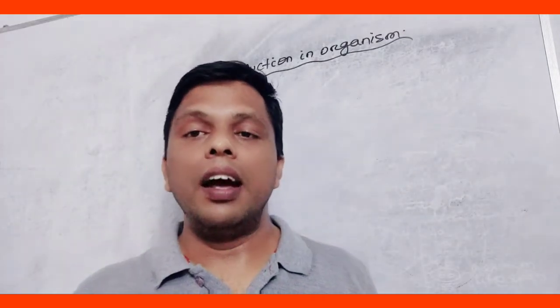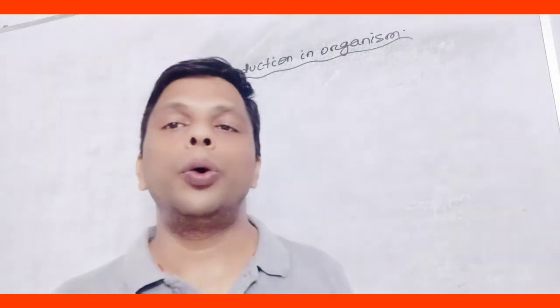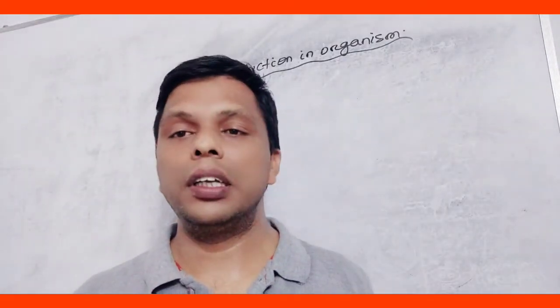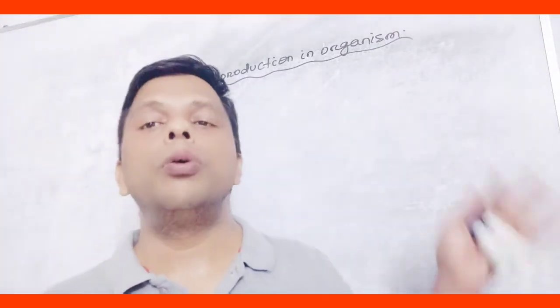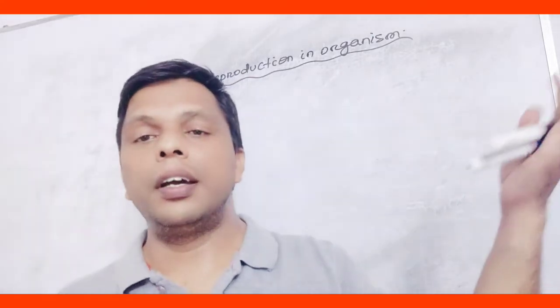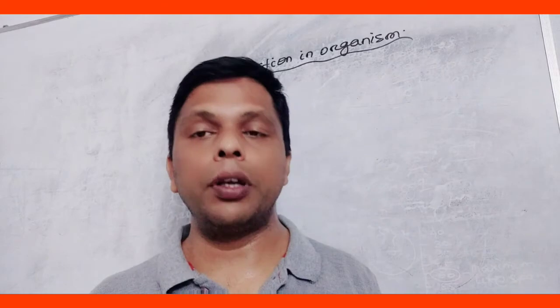In the last video of reproduction of organisms, we discussed up to asexual reproduction. In this video, we will discuss up to the sexual reproduction of this chapter.